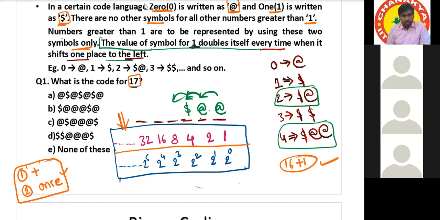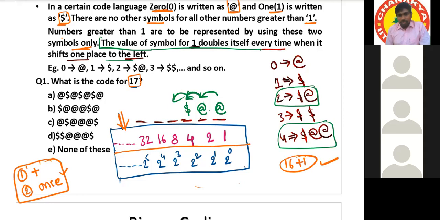Got it? In the case of the binary system, no two numbers have the same code. For any two numbers, the code is not the same. Every number has a unique code. All the codes are different in the case of binary.